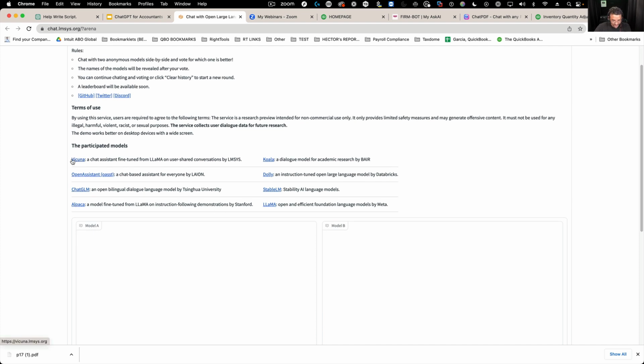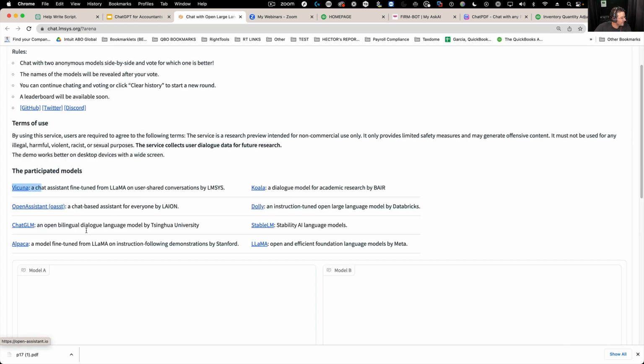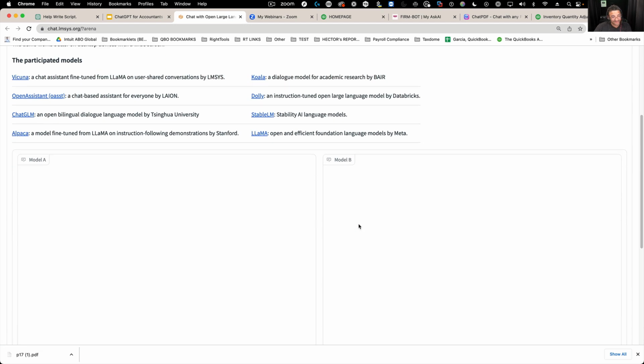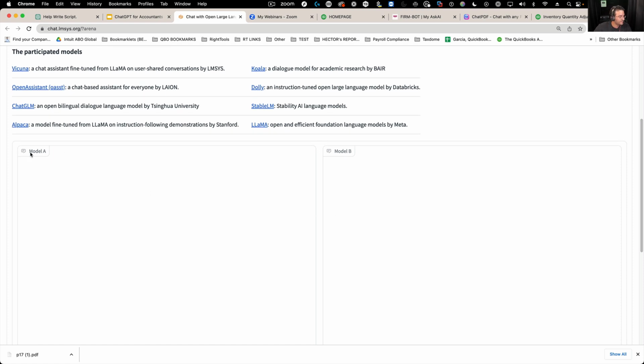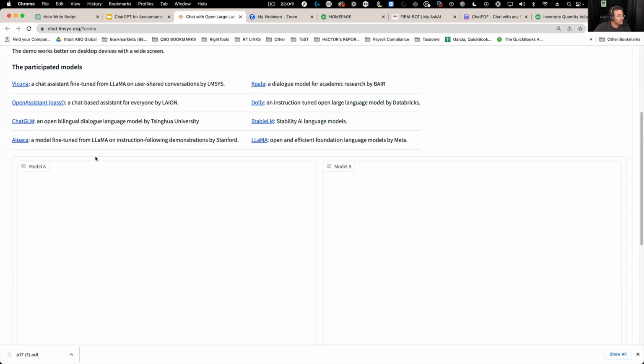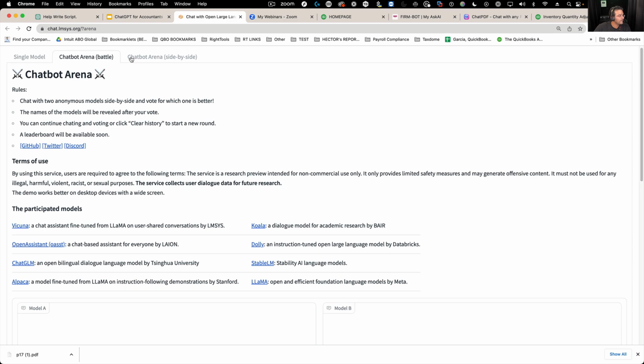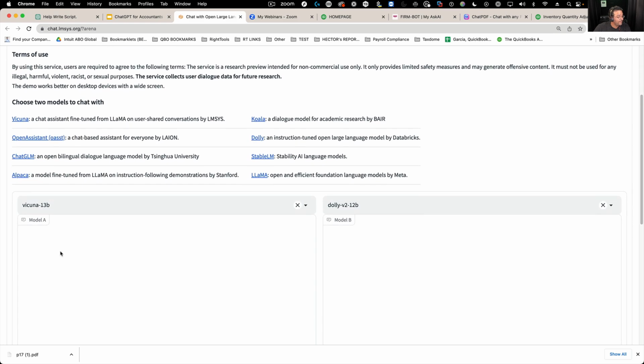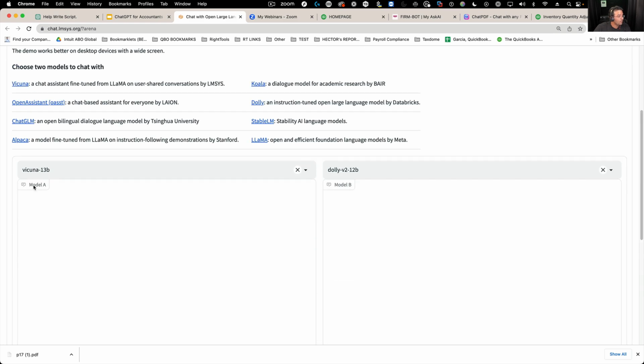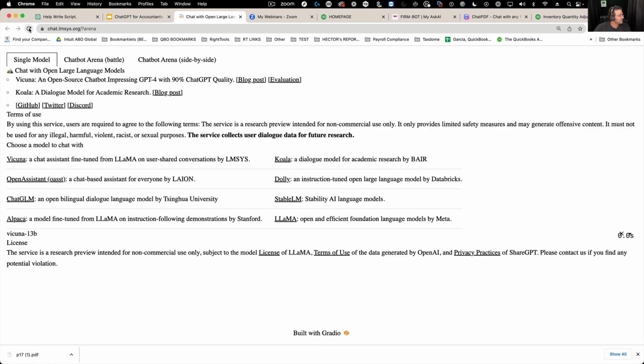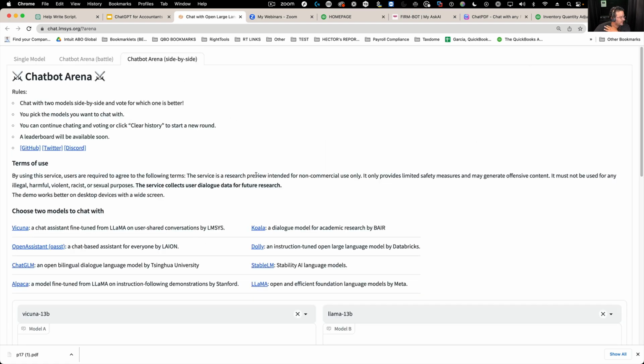There's others. I mean, there's one called Vicuna, and there's Open Assistant, and there's ChatGLM, and there's Alpaca, and there's Koala. I've never heard of any of these things. It's really weird, obscure things. But what's really cool about this is that in here you can compare. You can have it compare one with the other. So let me refresh here and show you what it can do.